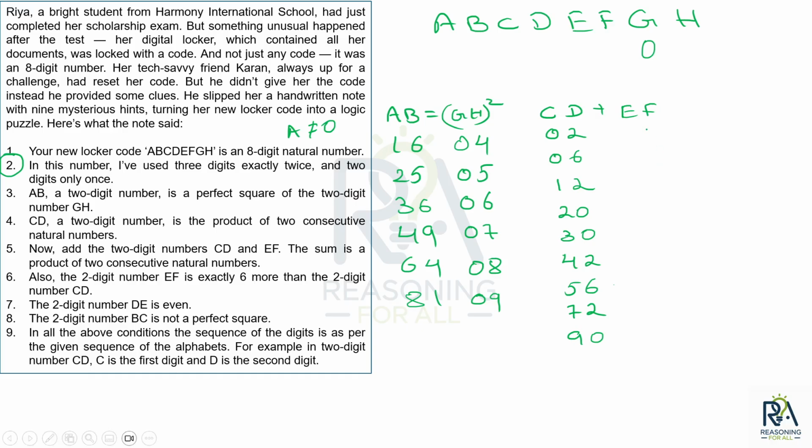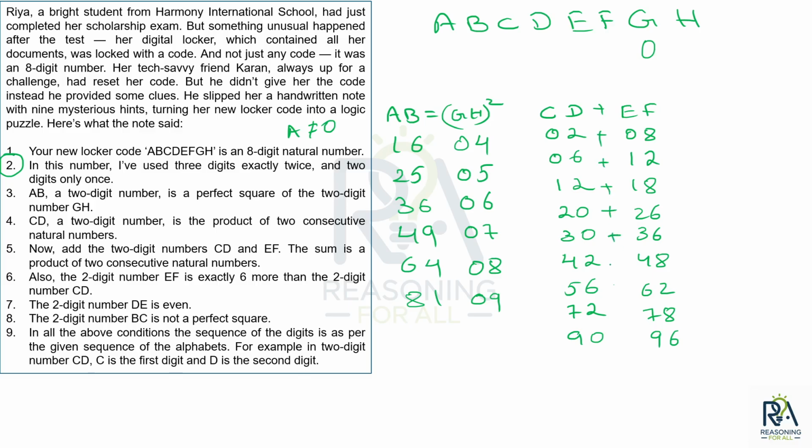चलो आगे देखते हैं. ऑल्सो द टू डिजिट नंबर EF इज एग्जैक्टली 6 मोर देन द टू डिजिट नंबर CD. अच्छा, EF जो है CD से 6 ज्यादा है, ठीक है? तो 02, that means here I'll have 08, here I'll have 12, here I'll have 18, here I'll have 26, here I'll have 36, here I'll have 48, here I'll have 62, here I'll have 78 and here I'll have 96. ठीक है, चलो इनको ऐड करते हैं.